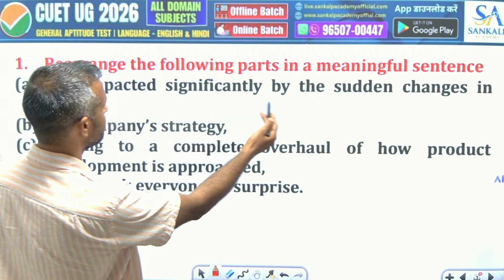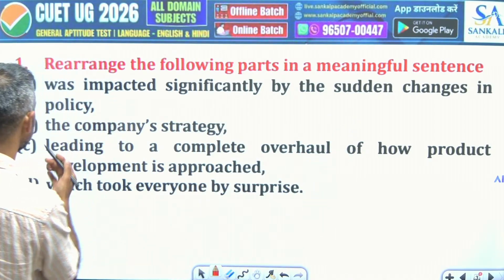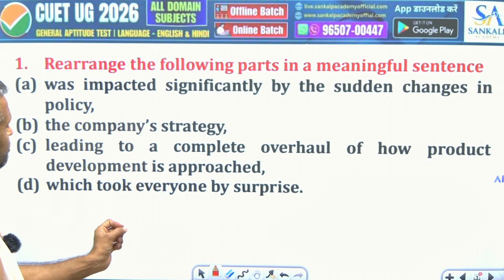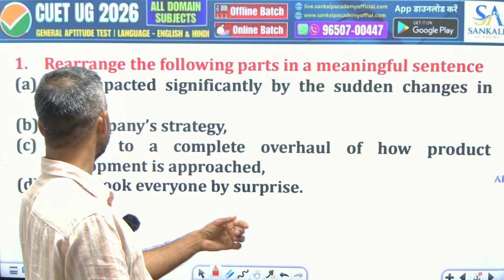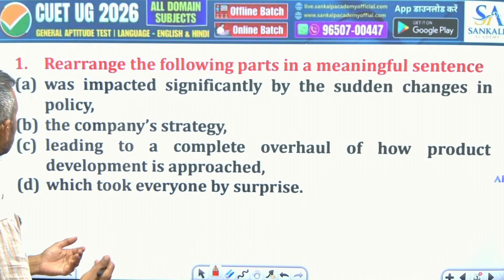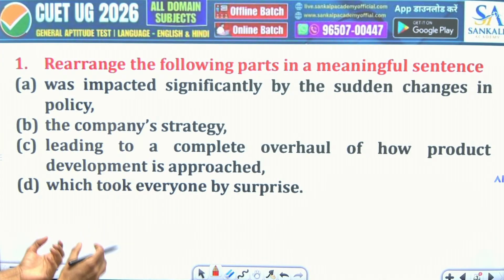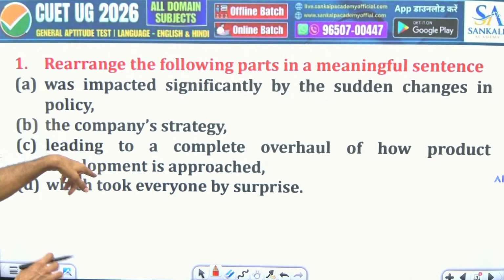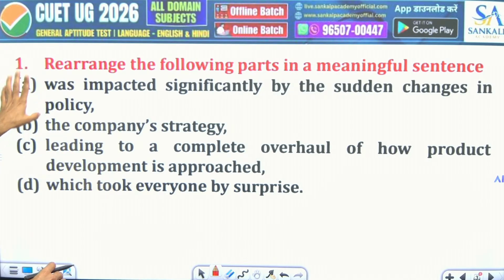Was impacted significantly by the sudden changes in policy, the company's strategy, leading to a complete overhaul of how product development is approached, which took everyone by surprise. Okay, so what do you think here? Was impacted is not the start, because we don't see any question mark, and this is not a WH word here. Leading to a complete overhaul of how product development is approached, again, that's not making the first part, which took no.